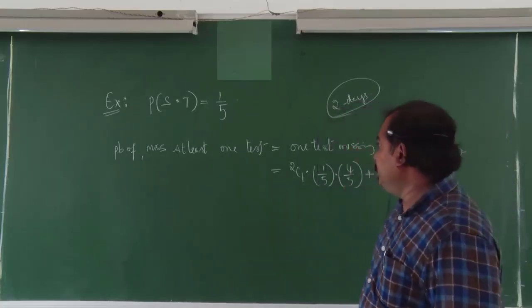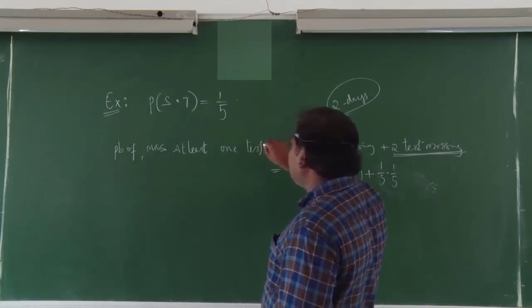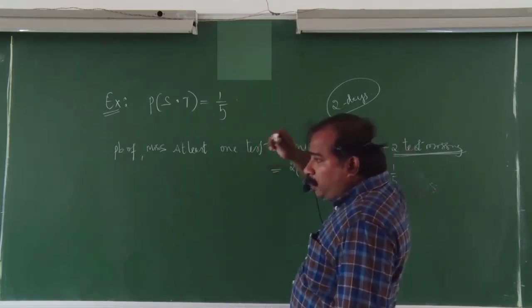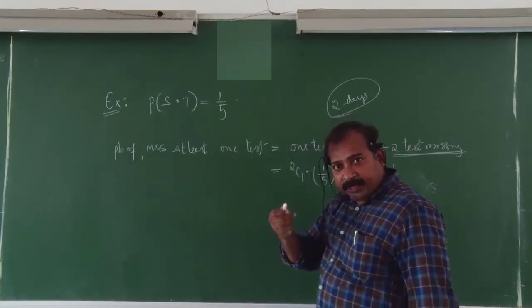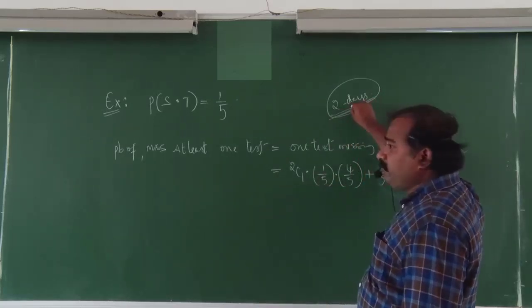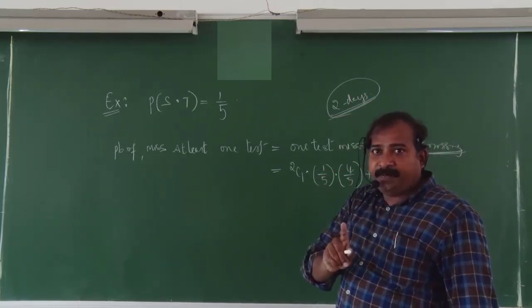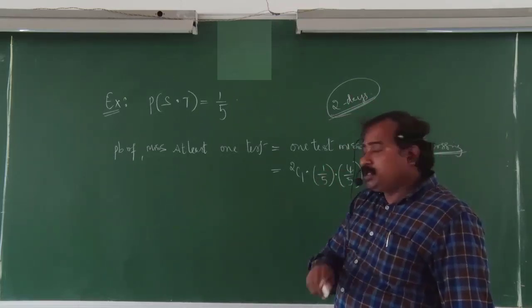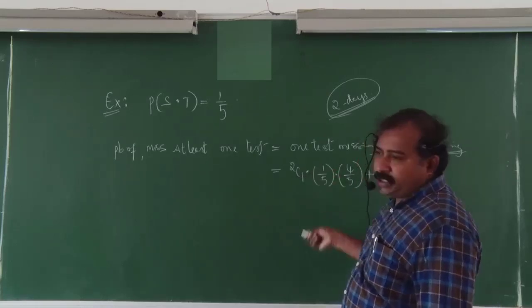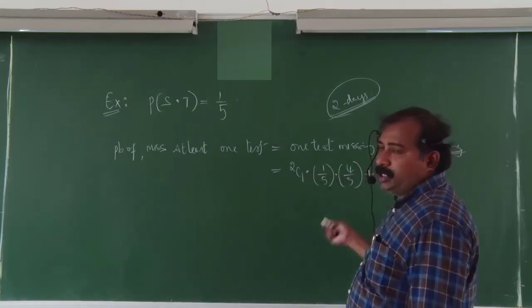Once again, listen. Probability of missing at least one test means that between these 2 days, a test will be there on 1 day. Out of these 2 days you may select any one day on which the test will be, and on the second day the test will not be.